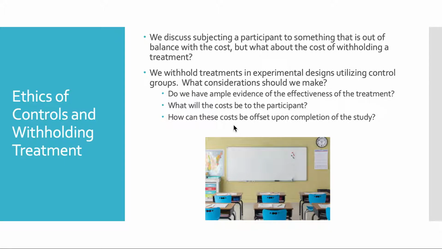By out of balance with the cost, I'm referring to the example of a new drug for male pattern baldness. We're testing this new drug where there is reasonable concern that it could potentially cause death and blindness. Is it worth the benefit of potentially having thicker hair for participants? Is that worth the risk of death and blindness? Most people would say that it is not worth that particular risk. Therefore, we would say that they were out of balance. The cost was too great.